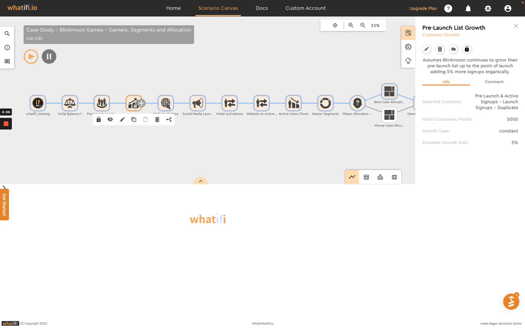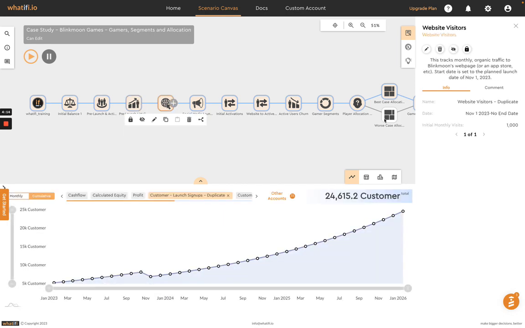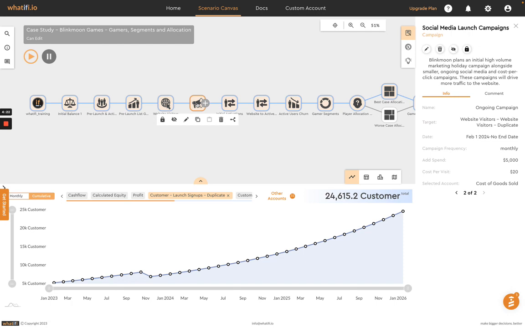In our next event, we are assuming that our pre-launch signups are growing 5% month over month. We have website visitors, and we're saying 1,000 people are visiting our website by default. But then we have a campaign event. And in our campaign event, we have two different campaigns. And I'm going to dig a little deeper here.